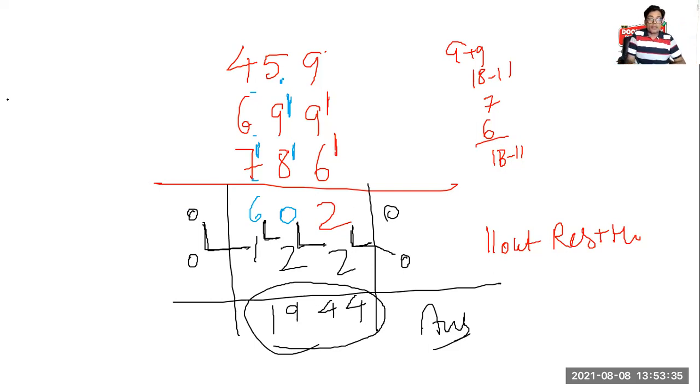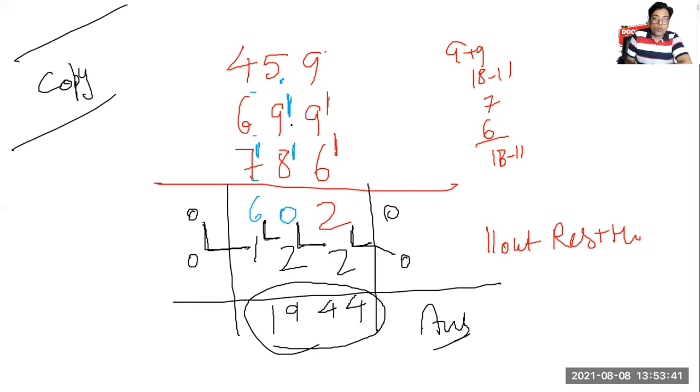Copy that. It is a very unique method. Copy it. Then you can do better at home. Go for that. Okay. We'll send you the recorded video there.